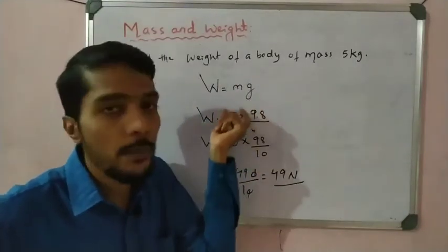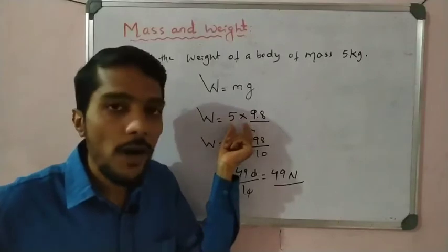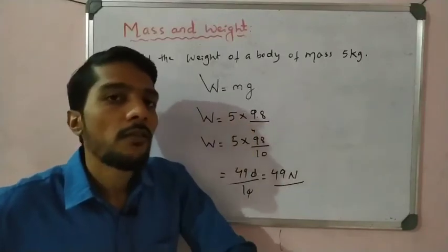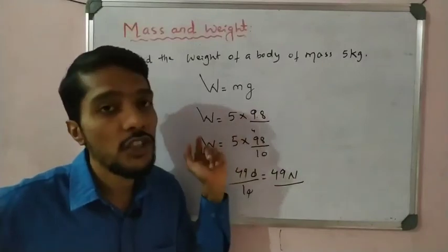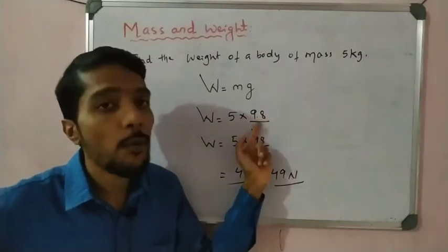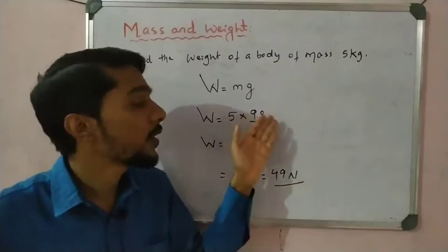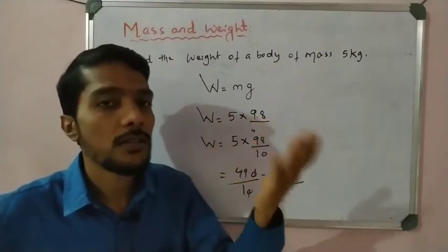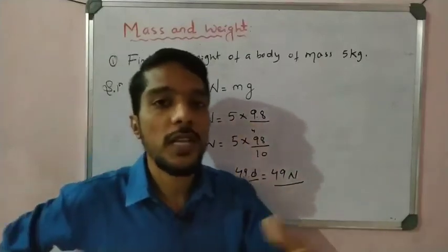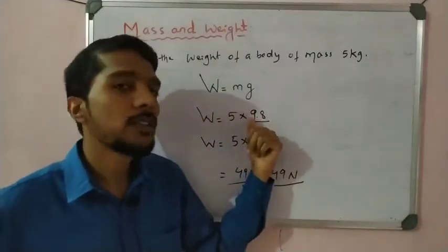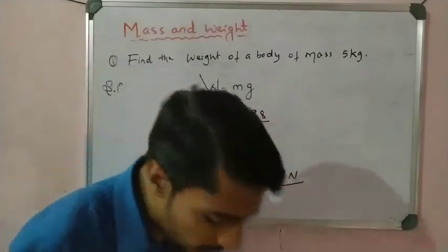The mass is the same, 5 kg mass on the Earth, 5 kg mass on the moon, same, but because the g value changes, the weight changes here, right? So weight changes from place to place. On the moon we observe that the g value is less than 9.8, so the weight is also less. That is what we have to remember.